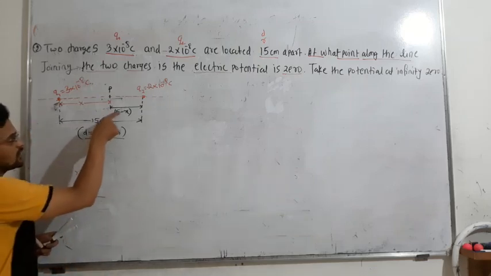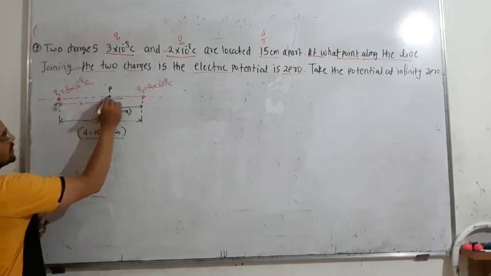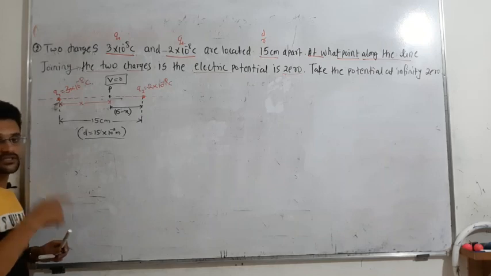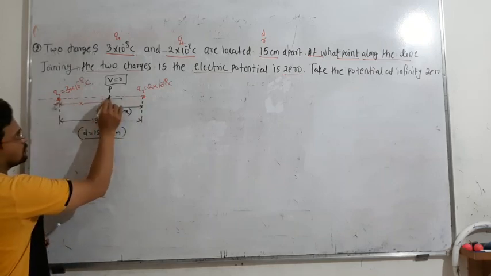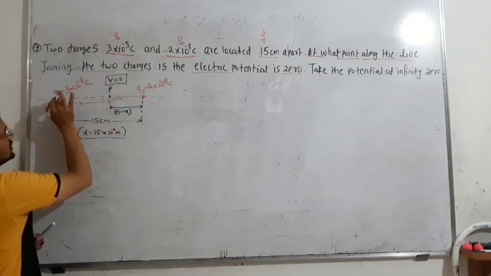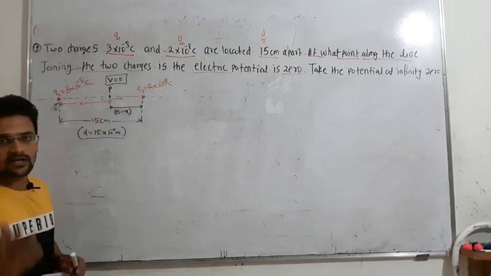So that's why I have not converted 15 into 10 to the power of minus 2, okay. Now here at point P, total potential is 0. P is the point between the two charges where the potential is 0, correct. Total potential means potential due to this charge plus potential due to this charge, and potential is a scalar quantity, okay.